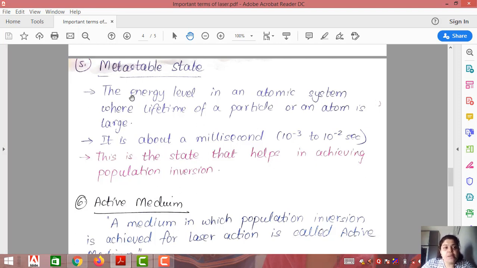So how can you control the emission? The actual emission, the stimulated emission, starts from the metastable state, wherein the lifetime is also large and the atom has comparatively less energy than the excited state. I repeat again, less energy than the excited state. I did not mention the ground state.